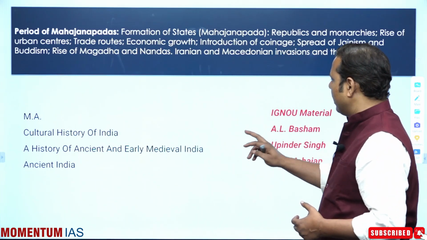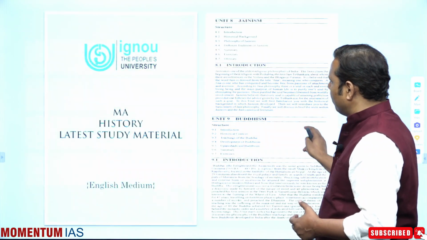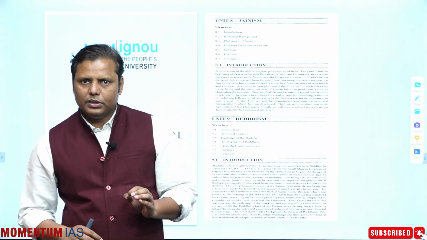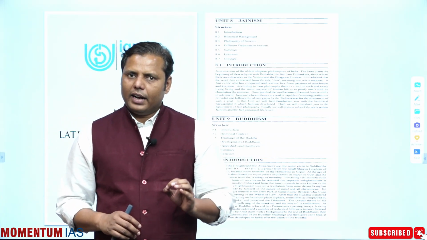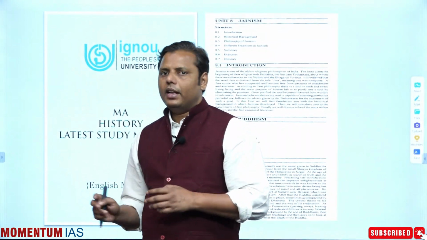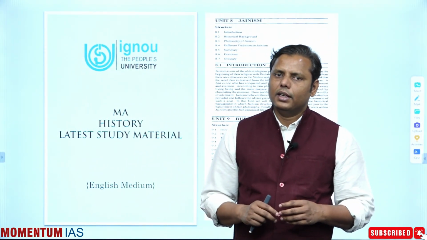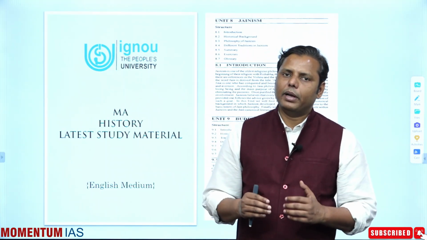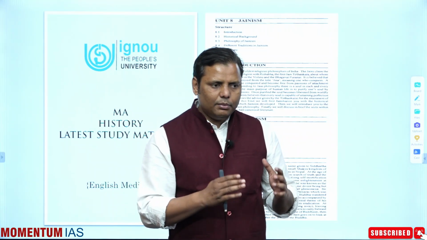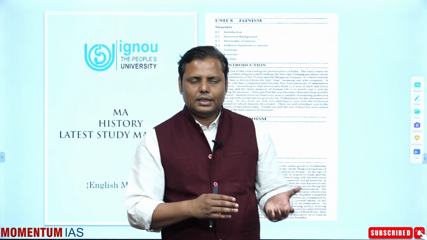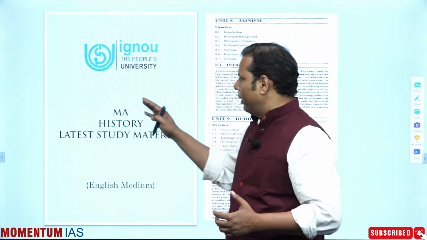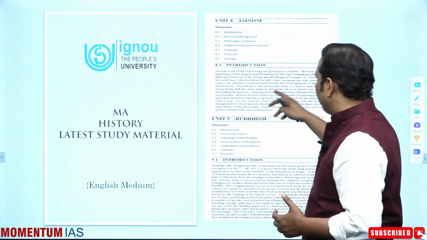First of all, the MA IGNOU material. Buddhism and Jainism are two areas which are beautifully discussed here. If we juxtapose the questions on one hand and the content given in the MA IGNOU material, you will realize certain questions have been picked directly from here. For example, questions on Buddhism being inspired by the Upanishads, or the influences of the Upanishads on Buddhism, could be covered from here.